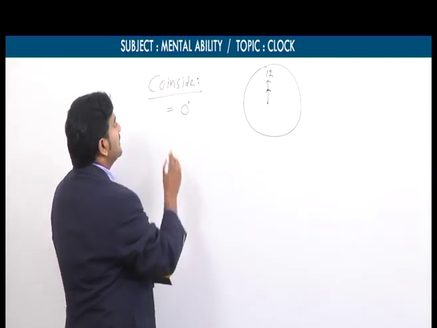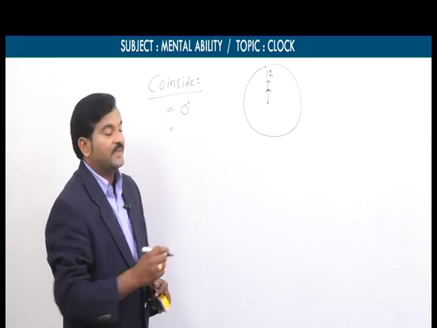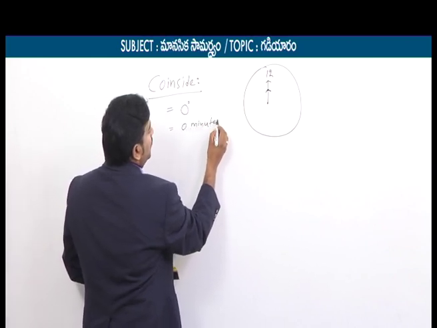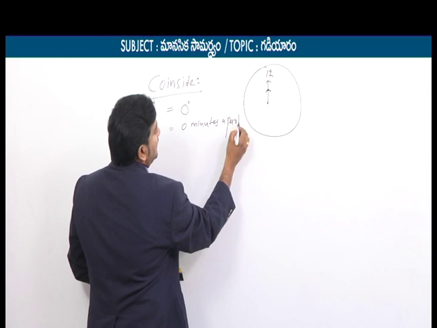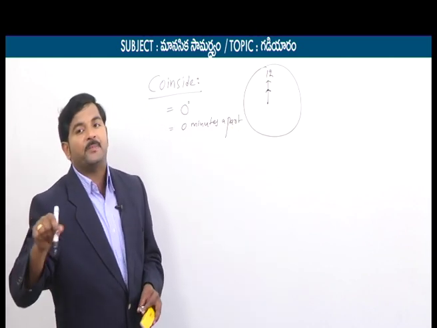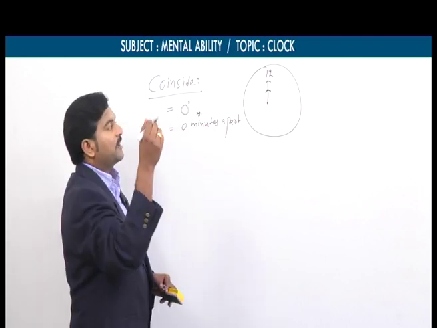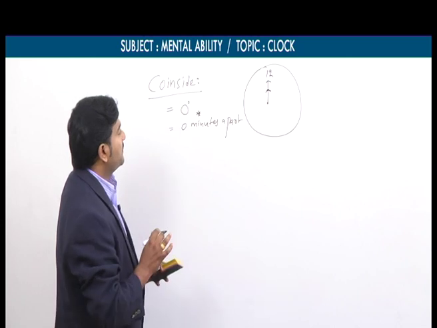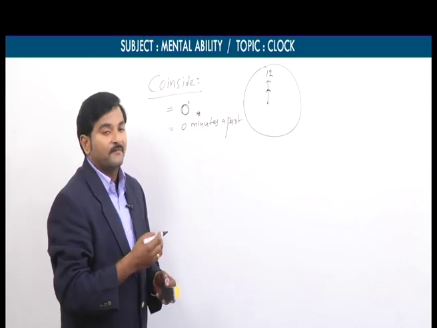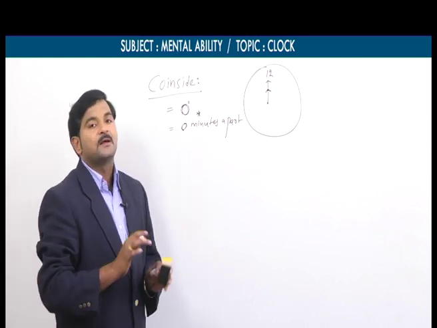That is one point. And the second point is when two hands coincide, they are 0 minutes apart. About this, we will discuss in detail with the opposite condition and perpendicular condition, the coming two concepts. Now just keep in mind, when two hands coincide, the angle between them is 0 degrees, and the two hands are 0 minute spaces apart.